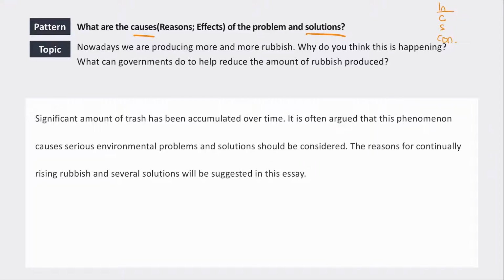So let's take a look at the topic. So our topic is, nowadays we are producing more and more rubbish. Why do you think this is happening? What can governments do to help reduce the amount of rubbish produced?